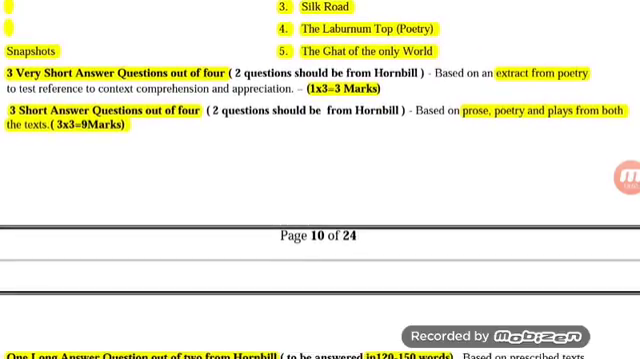Now, as far as the types of questions are concerned, there will be 3 very short answer questions.